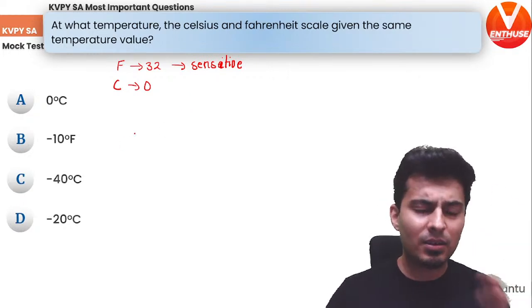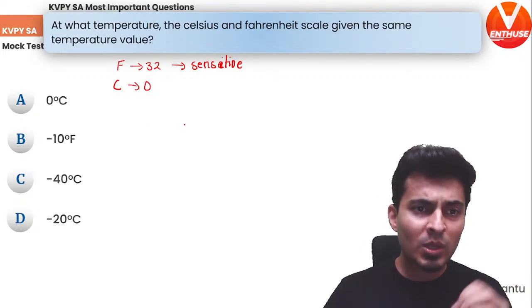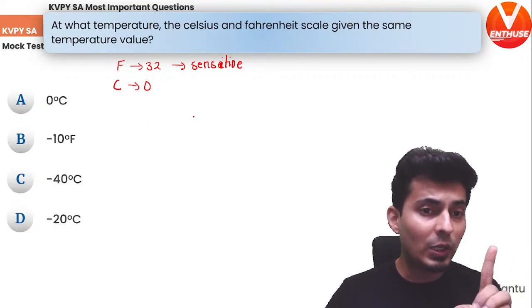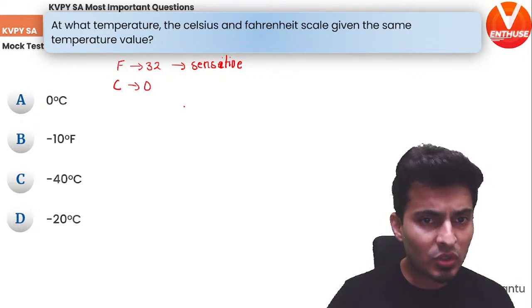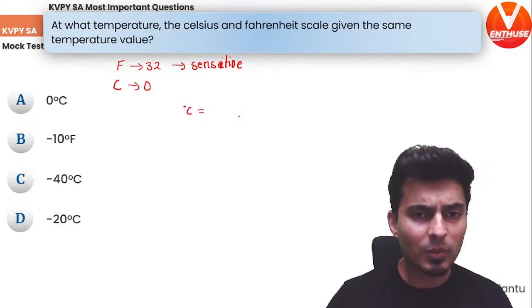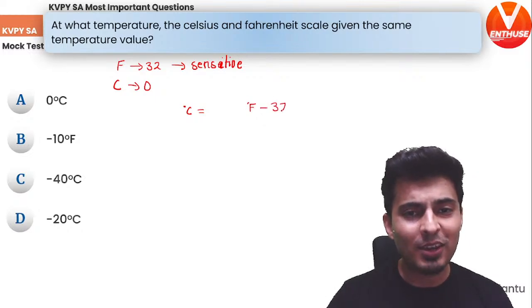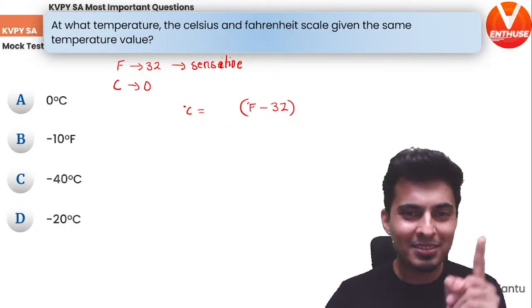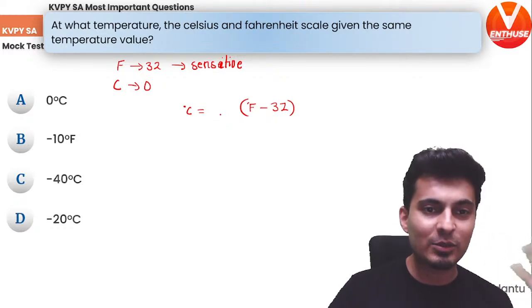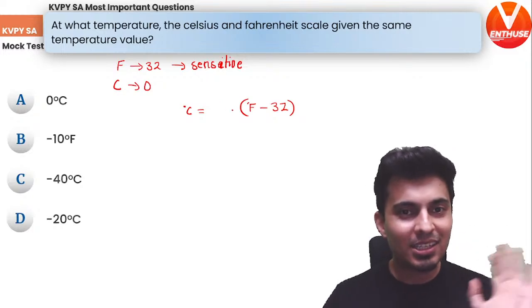Now, here is the way I remember the formula. So if I put the value of Fahrenheit as 32, in Celsius it should come out as 0, right? So in degrees Celsius, the answer should come out to be 0 when the Fahrenheit value is 32. So F minus 32 is always there. Because if I put F as 32, 32 minus 32 is 0. So Celsius, LHS will be 0. Did you get the logic? That's how I remember it.